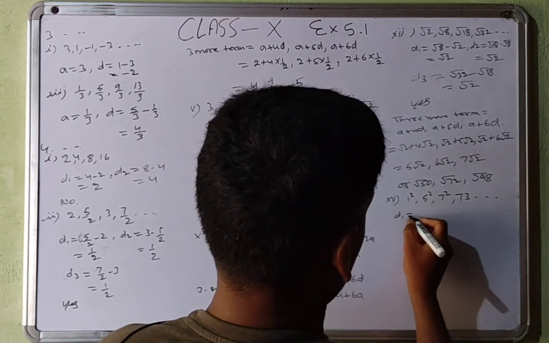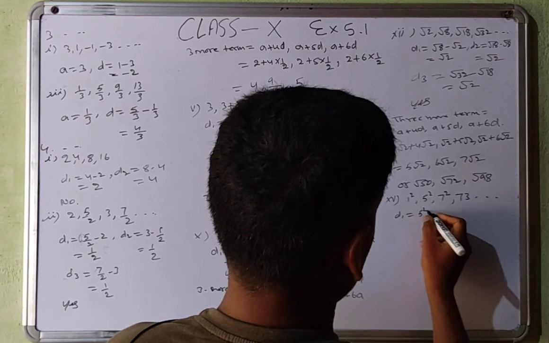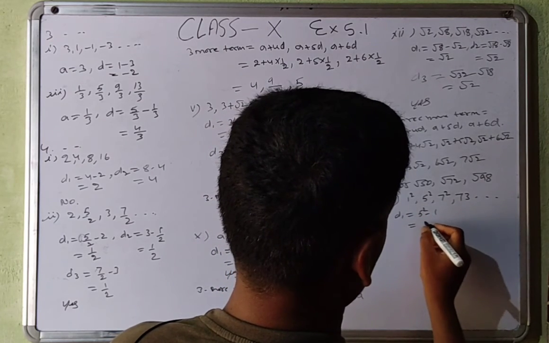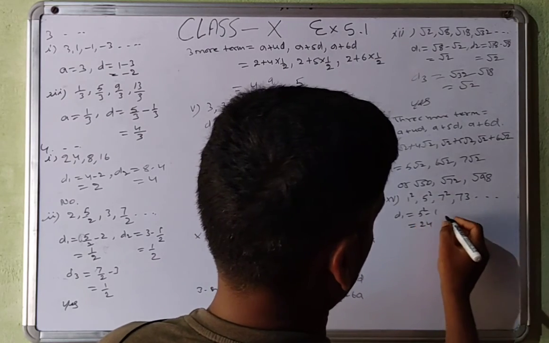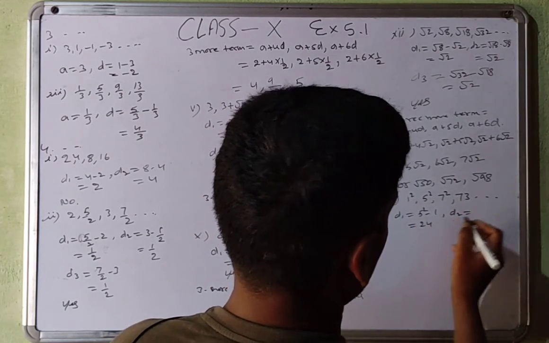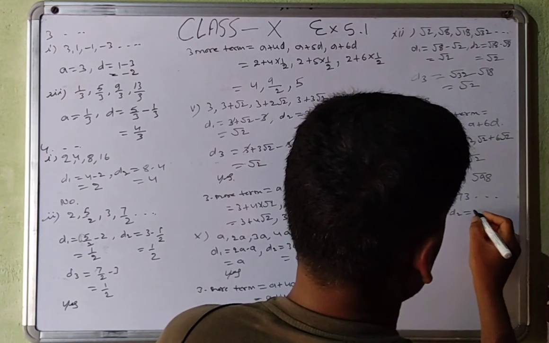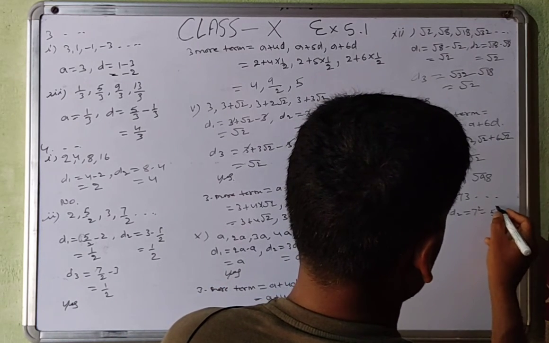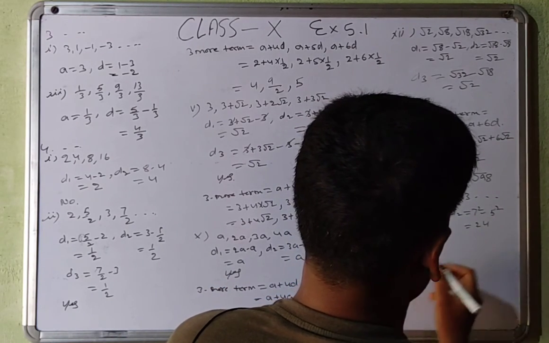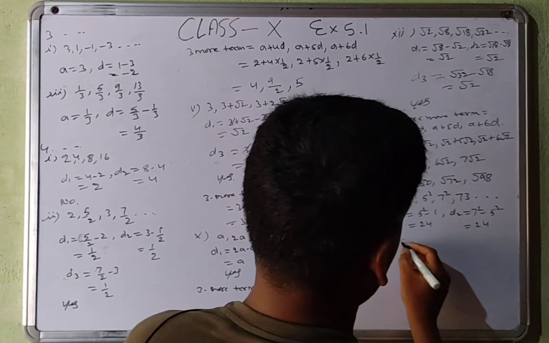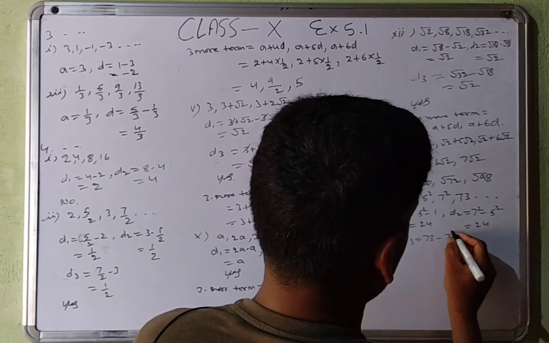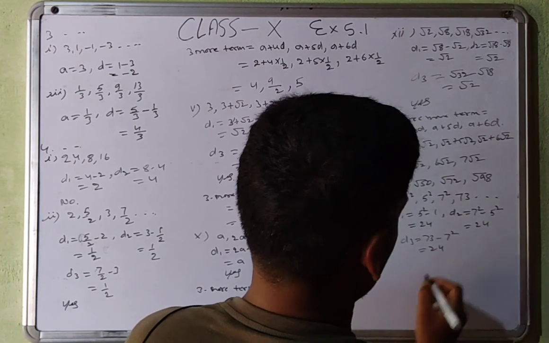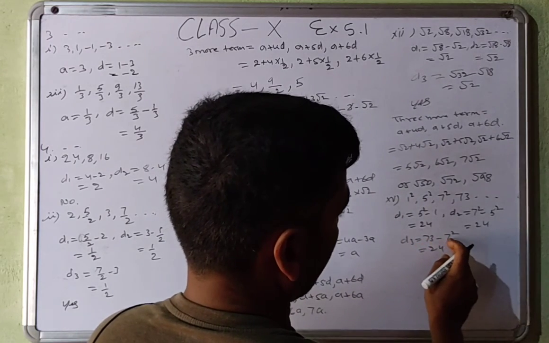So D1 is equal to 5 square minus 1 is equal to 24, because 5 square is 25 and then subtract 1. D2 is equal to 7 square minus 5 square, this is also 24. And then D3 is equal to 73 minus 7 square, that will be also 24, because 73 minus 49, 7 square means 49.